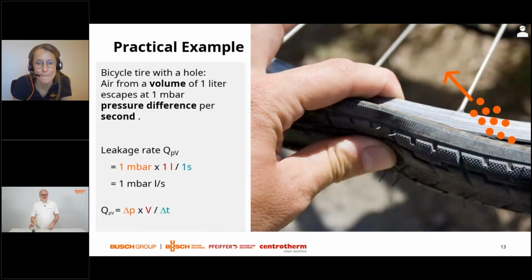Right, so this is a unit that I did not come across at school. I only learned this when I entered vacuum technology. And it can also be understood as the escape of gas. So imagine that our bicycle tire has a volume of 1 liter and we have a pressure drop of 1 millibar per second. Then this corresponds to our leakage rate of 1 millibar liter per second. And this is a defect size which would make the bicycle tire flat in a comparatively short period of time, far less than 1 hour.